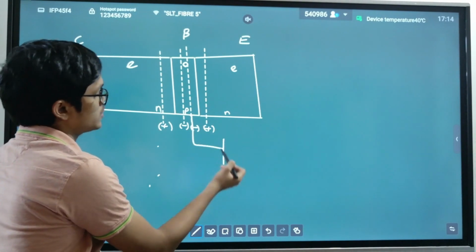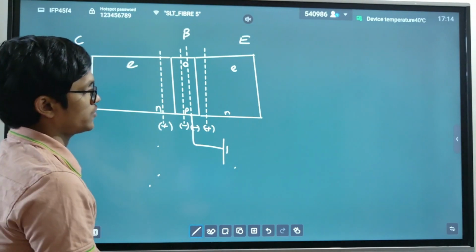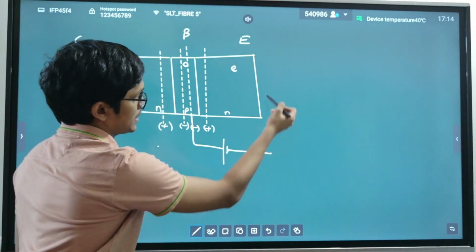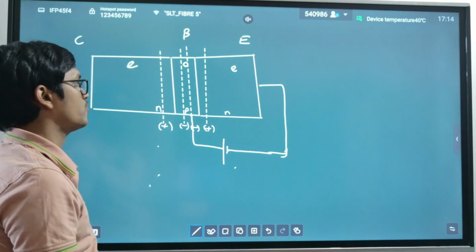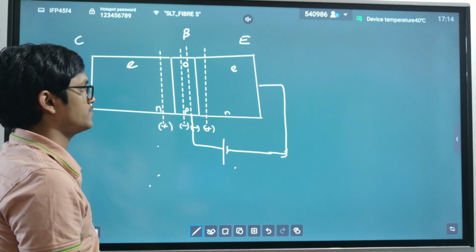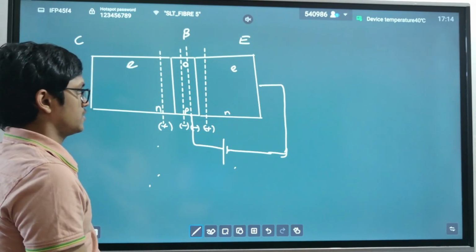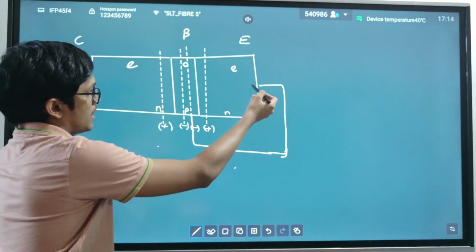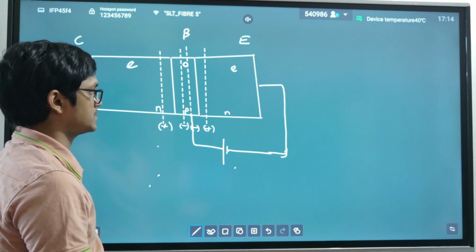You connect the positive side of the battery to the P side, and the negative side of the battery to the N side. You forward bias this circuit. So when you forward bias this circuit, current starts moving in this circuit. Clear?